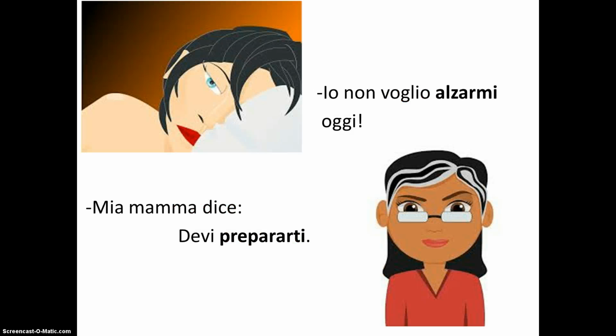Now let's take a look at how reflexive verbs are used in the infinitive. For example, when a reflexive infinitive verb follows a conjugated verb. Usually, when you have two verbs back to back in Italian, the second verb stays in the infinitive. This is also true of reflexive verbs, but while the verb itself remains in the infinitive, the attached reflexive pronoun changes. For example, io non voglio alzarmi oggi. I do not want to get up today. Notice that alzarsi is our infinitive verb, and it has changed to alzarmi because it's referring to io.